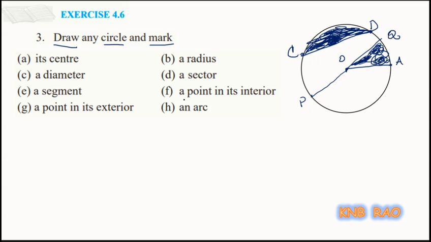Next, a point in its interior. We can take a point in its interior, and a point in its exterior. So I took a point Y in the exterior, and an arc. Here I can take arc E and F. So arc EF I can mark. So the choice is yours. You can name with any letters.